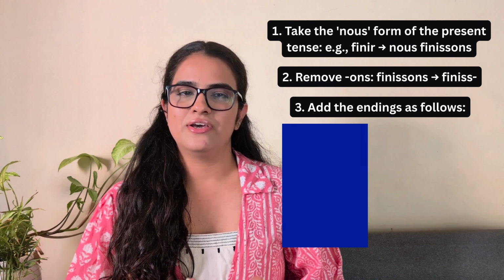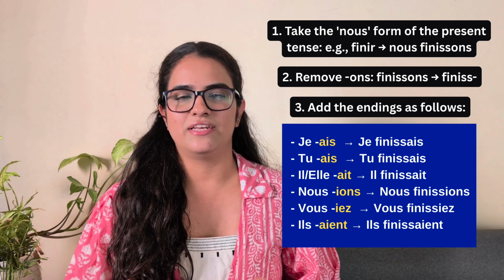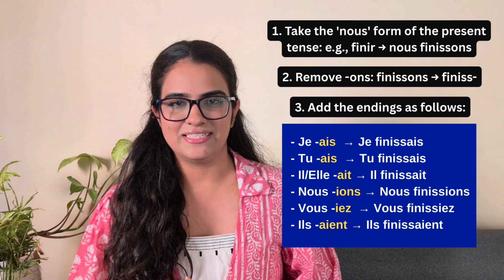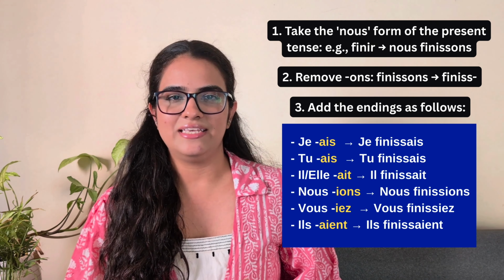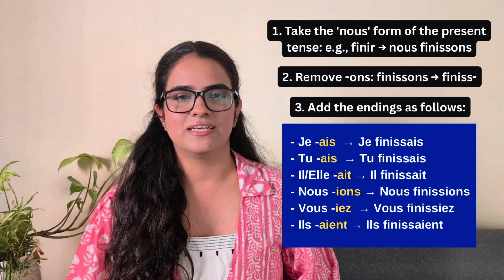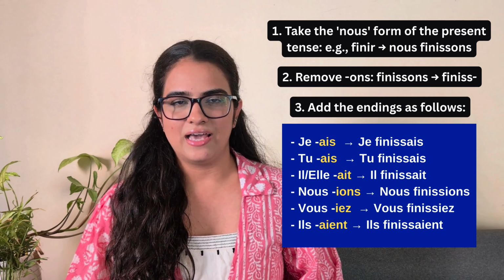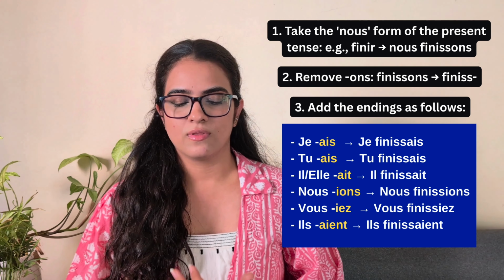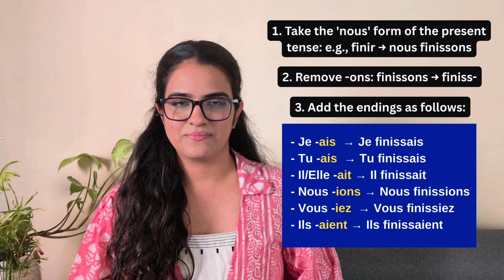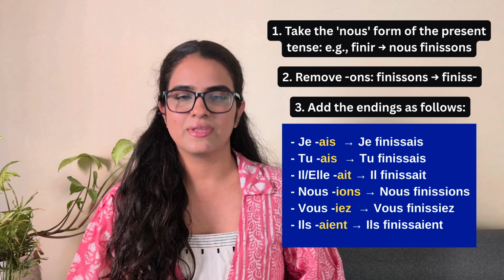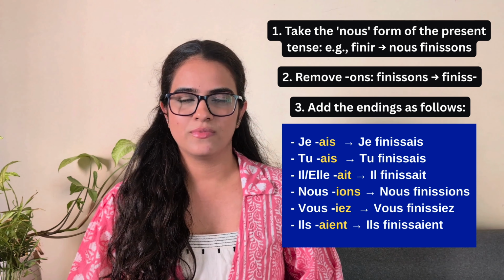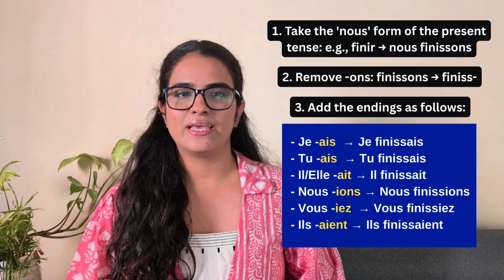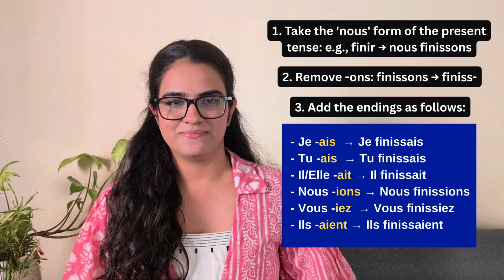Step 3. You are going to add the respective endings that you see on the screen. So it is ais, ais, ait, ions, iez, aient. That gives you je finissais, tu finissais, il, elle finissait, nous finissions, vous finissiez, ils, elles finissaient.